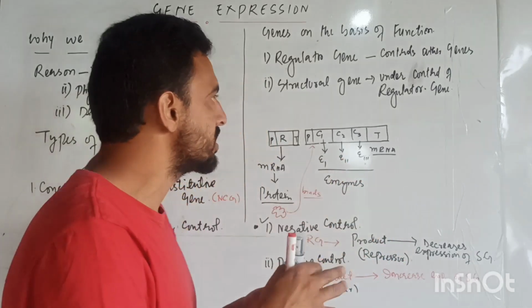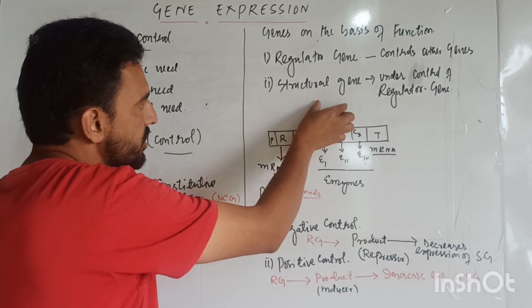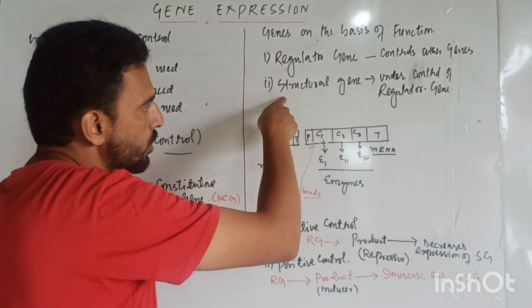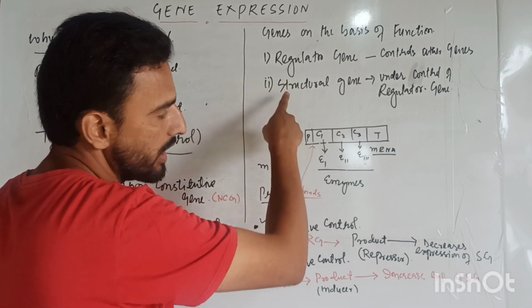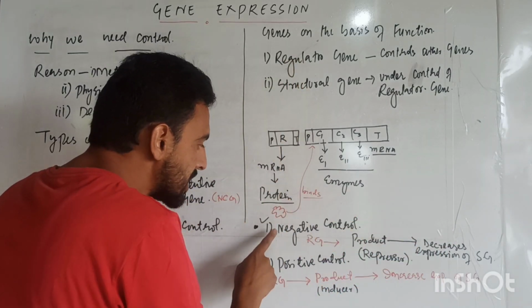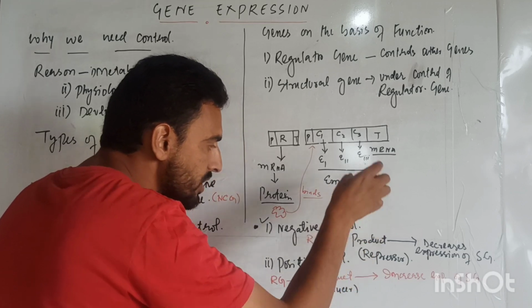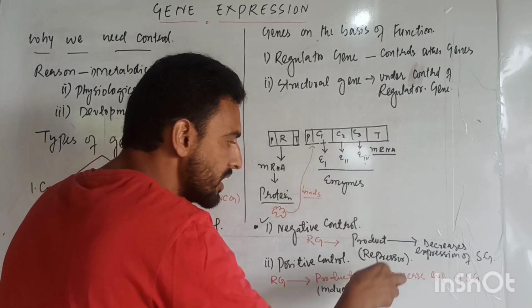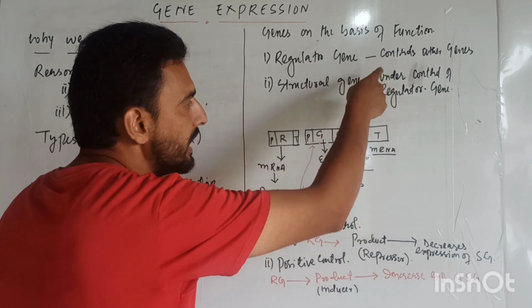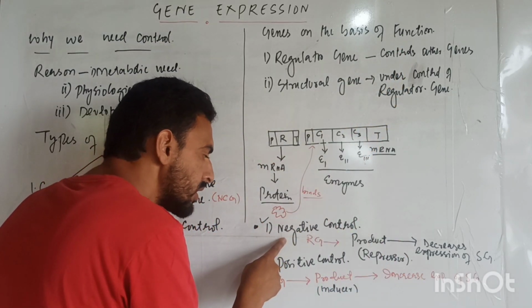Now, dear students, on the basis of regulatory gene and structural gene, this regulatory gene controls the activity of the structural gene. Clear? Now, when this regulatory gene represses the activity of the structural gene, at that time we call it negative control.